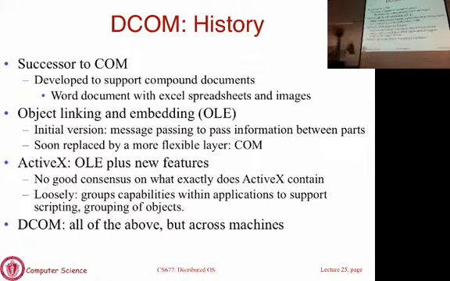That led to the design of COM, and it also led to the design of this OLE layer, which is object linking and embedding, which explicitly allows you to embed one kind of document or object into another. The entire document is treated as an object. You can perform operations on the object. So you can take a picture and put it into Word, and then if you want to edit it, you can double click on that picture and it will open up in PowerPoint. The way that happens is Microsoft Word will take that object, send it off to PowerPoint, make an RPC call to PowerPoint, and PowerPoint will open with the document. You edit it, you save it, it will come back to Office, or rather Word.